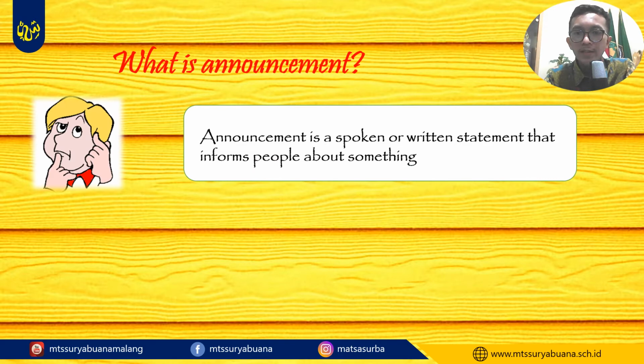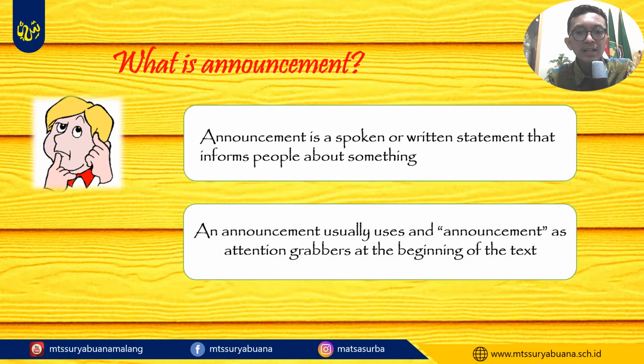Well, an announcement is a spoken or written statement that informs people about something. And an announcement usually uses an announcement as attention grabber at the beginning of the text. If you remember in the previous slide, I already gave you two types of announcement. At the beginning of those written announcements, it's called the title and it is used to grab the reader's attention.